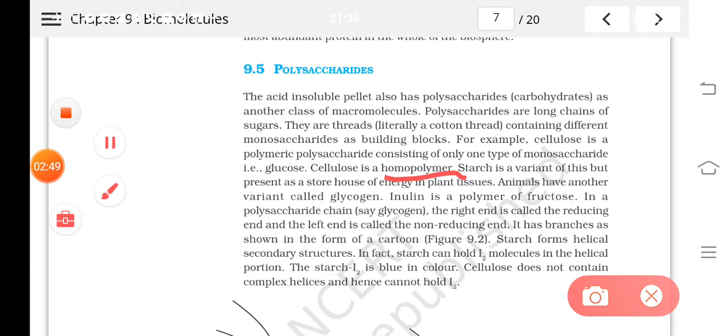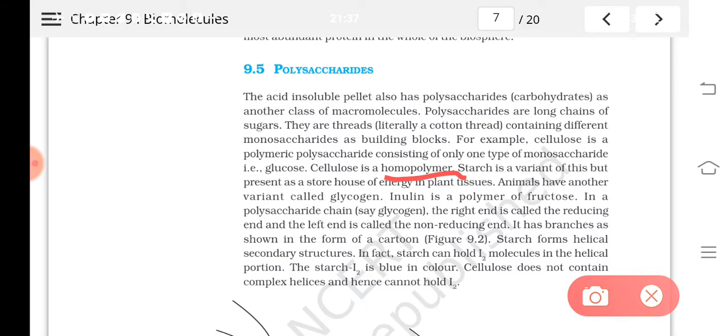Starch is a variant of this, and this is the storehouse of energy in plants. Plants store food materials in the form of starch, isn't it? Animals, on the other hand, store the food in the form of glycogen. So all these are examples of polysaccharides: cellulose, starch, glycogen, then inulin. Inulin is a polymer of fructose, meaning it is made up of only fructose repeating many times.